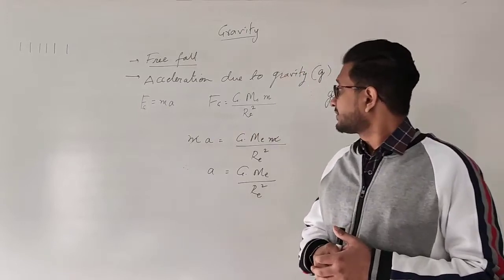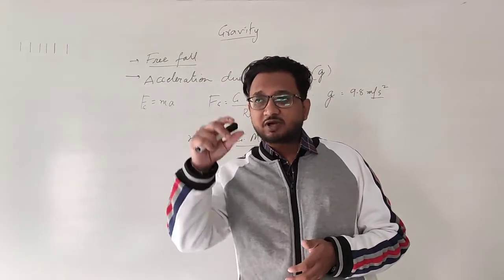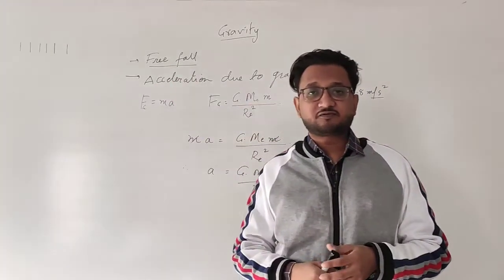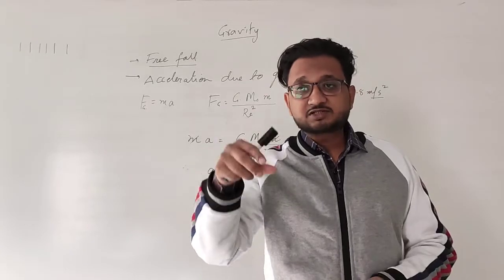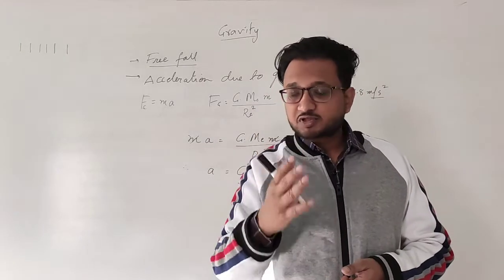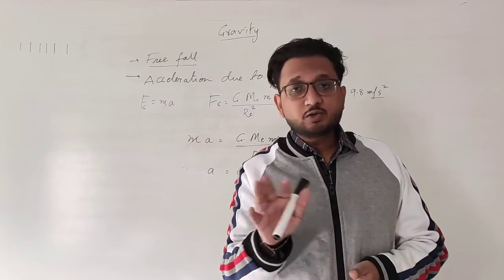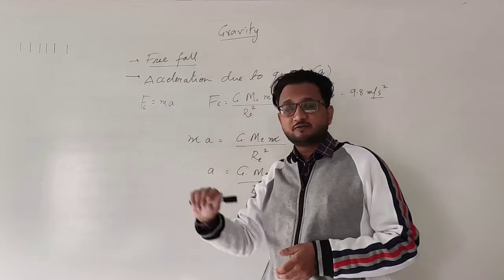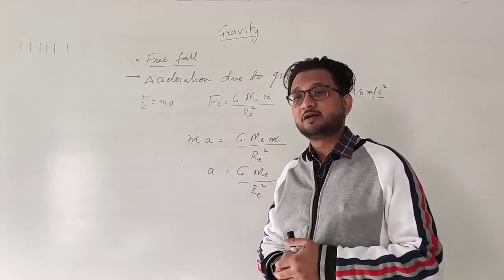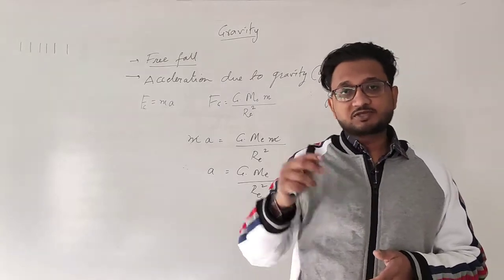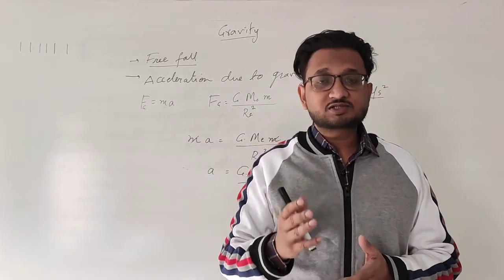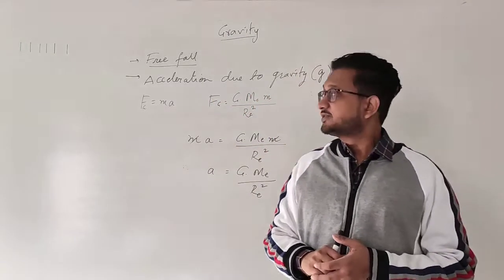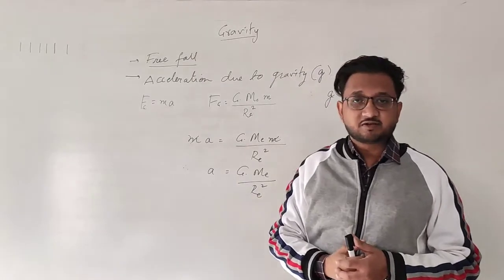And we also studied how an object moves when it is free falling. So what is free fall? Free fall is when an object is falling and moving under the influence of gravitational force only, and no other forces are acting on it. I repeat once again: when an object is falling under the influence of gravitational force only, with no other force acting on it, then such a fall is known as free fall.